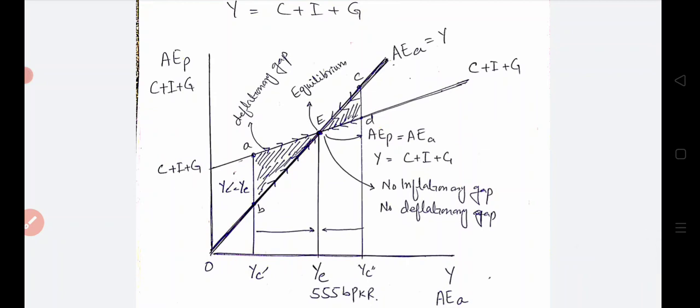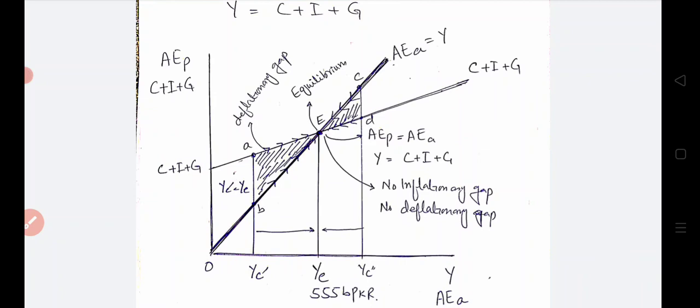This is the basic graph for showing the national income equilibrium. Here we see that on the horizontal axis there is Y, that is aggregate actual expenditure, and on the vertical axis we have aggregate planned expenditure, which is equal to C plus I plus G. Here are two curves.